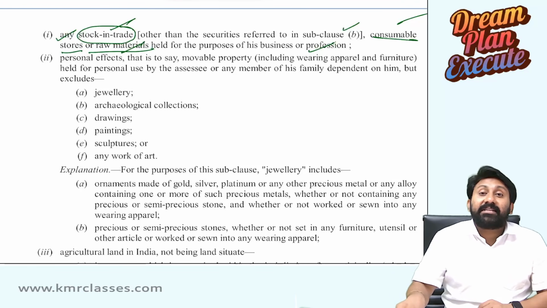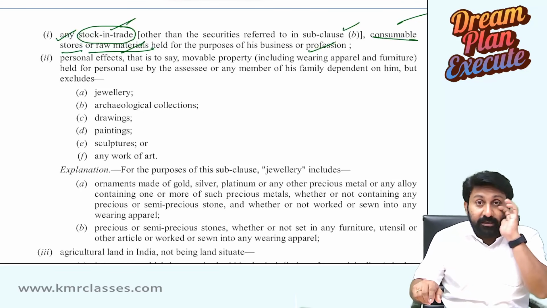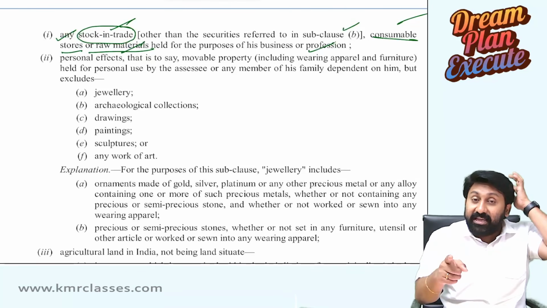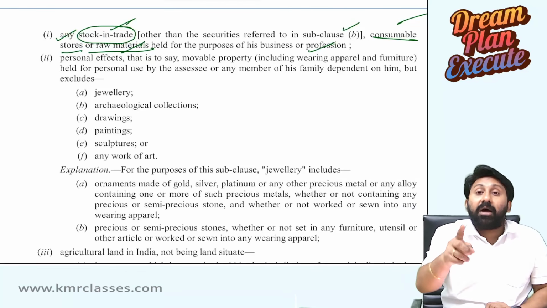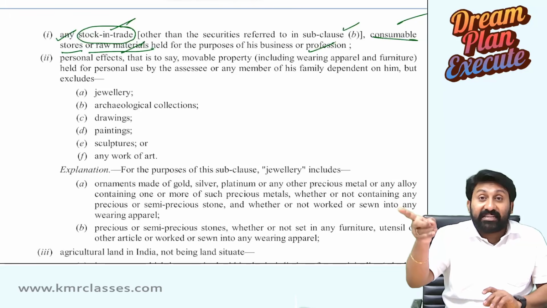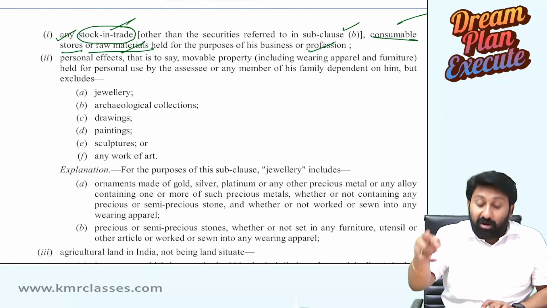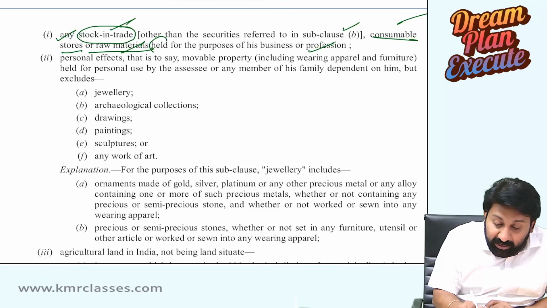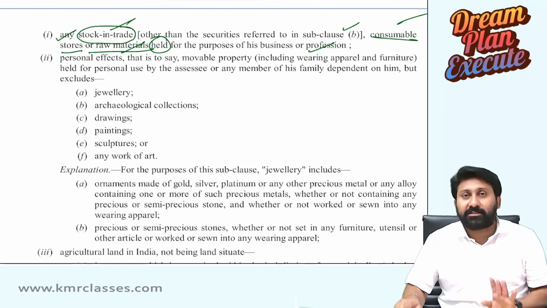If something is held as a stock in trade or as consumable stores or as raw materials, when he sells that, the resultant gain is already chargeable under the head business or profession, if that raw material or other things are held for the purposes of business or profession.